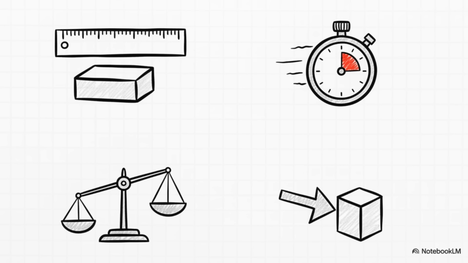The entire alphabet of this language is really built on just four basic ideas, or quantities. We've got length, which tells us how big something is. We've got time. There's mass, which is just how much stuff is in an object. And finally, force, which is basically any push or pull on that object.